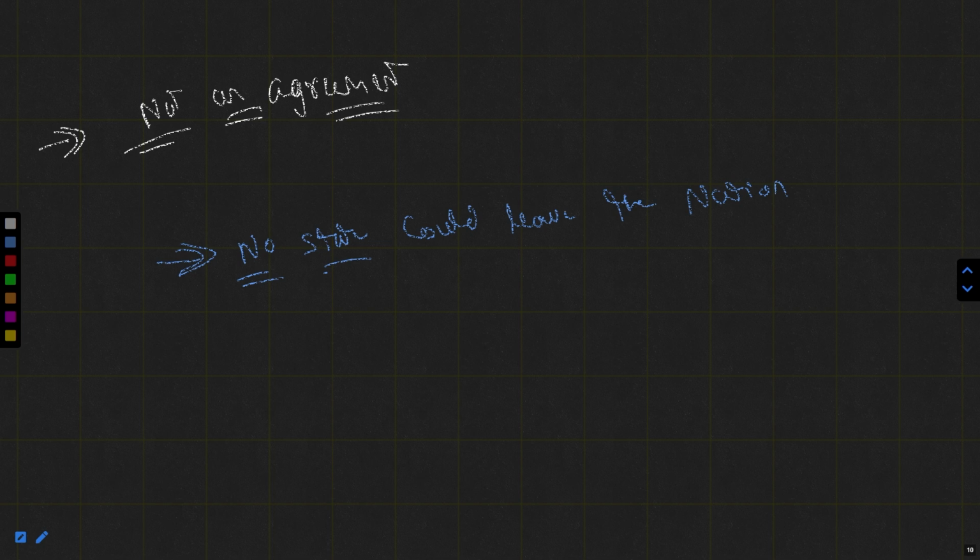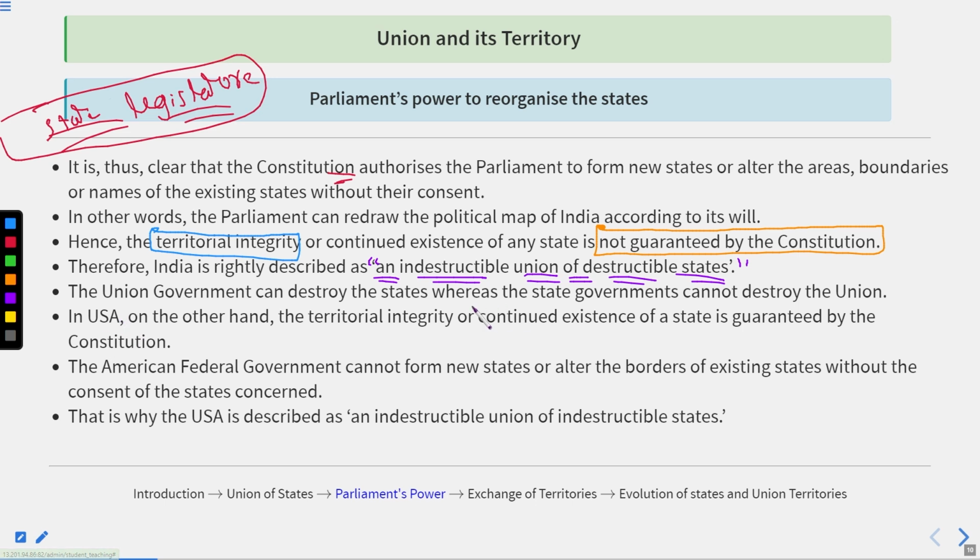So what do we mean here? We mean that the Indian Union is not part of any agreement and no state is allowed to leave India. That is why India is the indestructible union. It means that no state could destroy the union by separating itself.